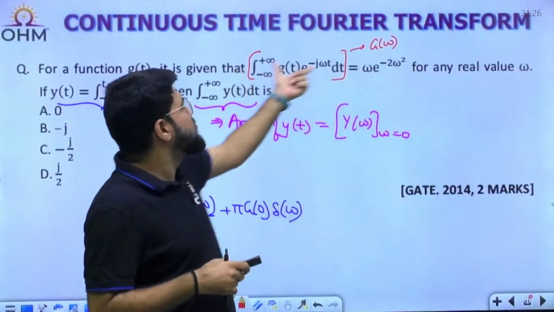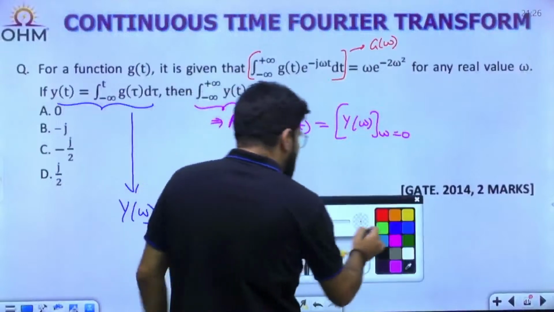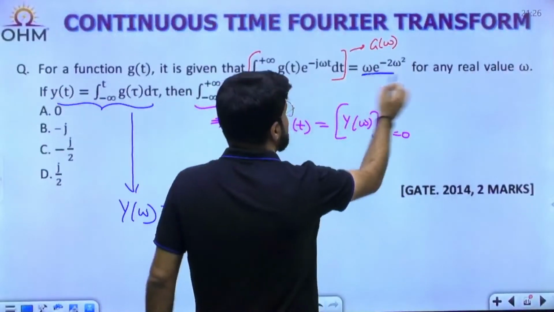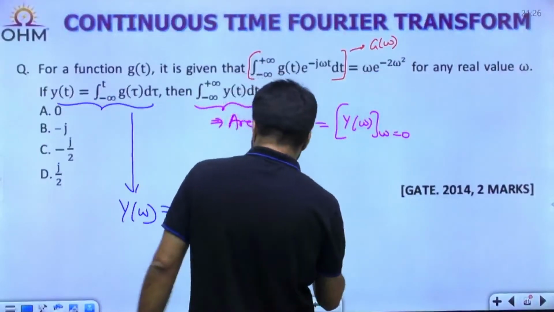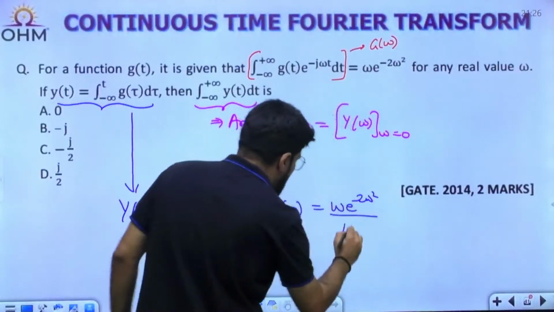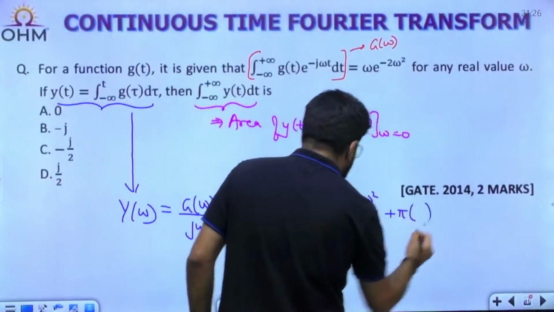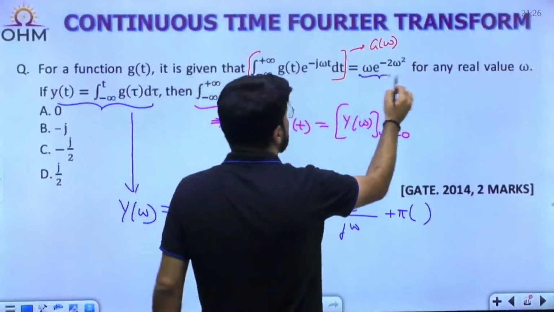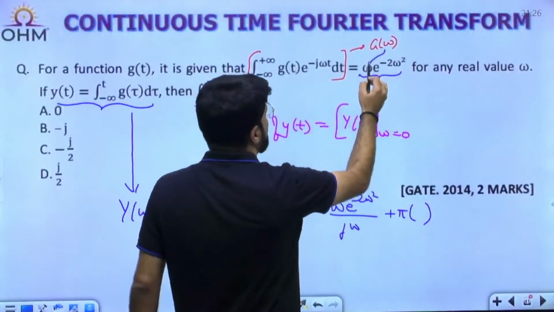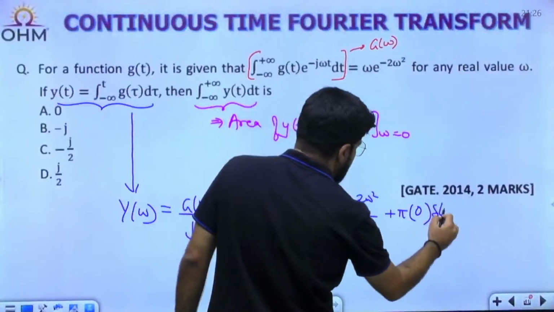Indirectly, this function is the Fourier transform formula only. Okay, so what is G(omega)? This function is G(omega), equal to omega e^(-2 omega^2) divided by j omega, plus pi G(0). So what will be G(0)? If you put omega = 0 here, it's 0 only.